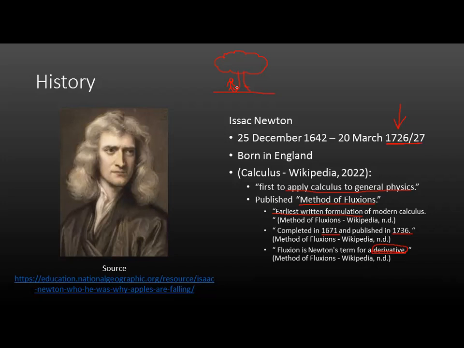We jump, we go up, then we go down. But if that's the case, then why does the moon not fall? So because of that, he invented calculus to figure out this unexplained phenomenon for him, right? And because of that, he published Method of Fluxions. So that is for Isaac Newton.